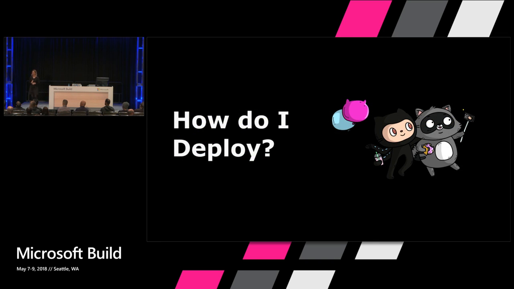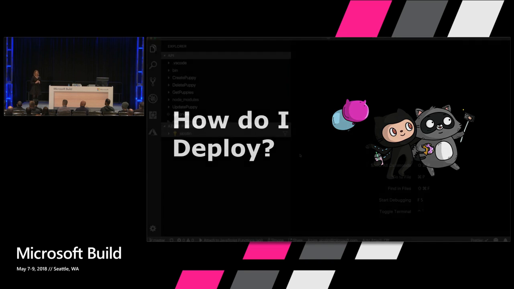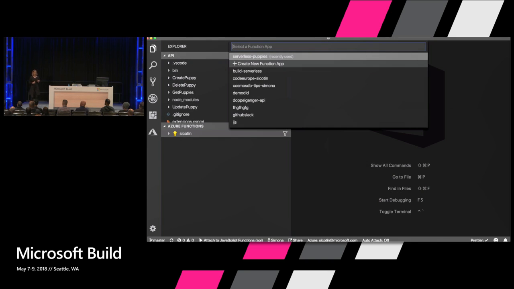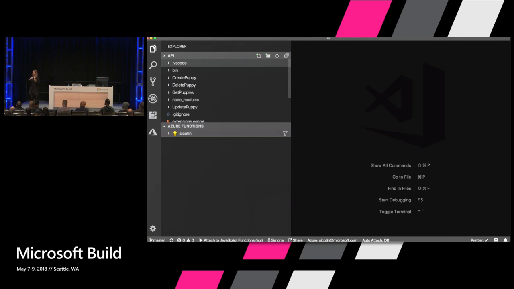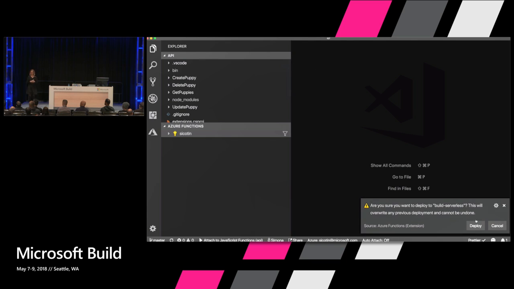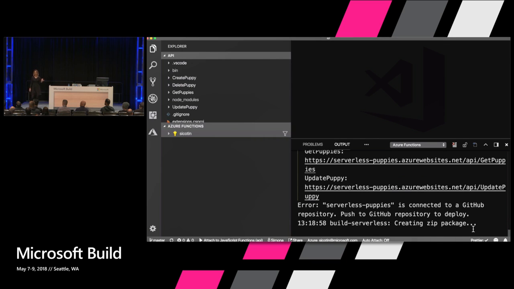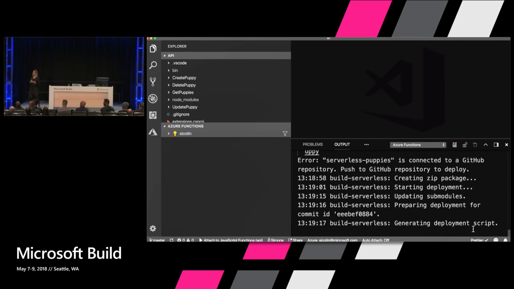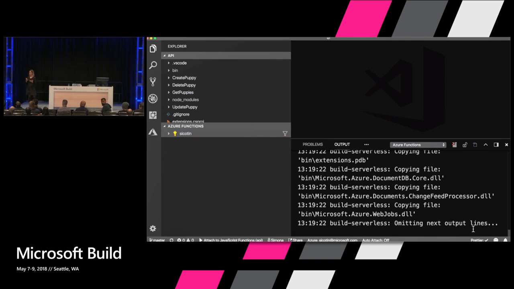How do we deploy? We've built our application. We have all of our endpoints. We now want to push it to the cloud. One option is using the Azure Functions extension. We have here a button that will just tell us that we can publish our application, and we have to define things like which function app do you want to deploy to, and what's the subscription that you want to use. And then what the extension will do is basically zip up your code together with the Node modules and just push them to the cloud.